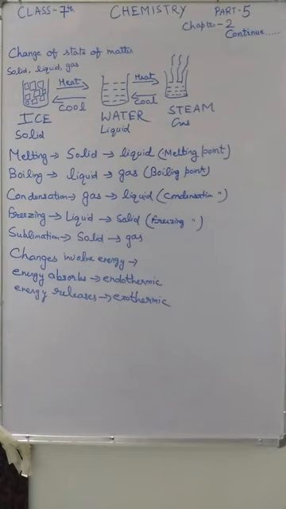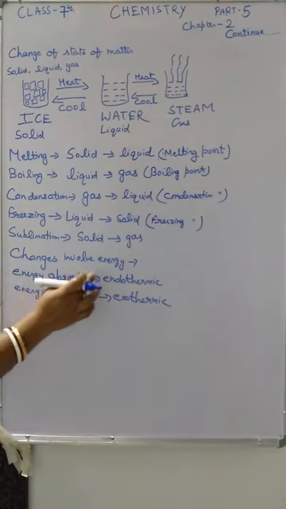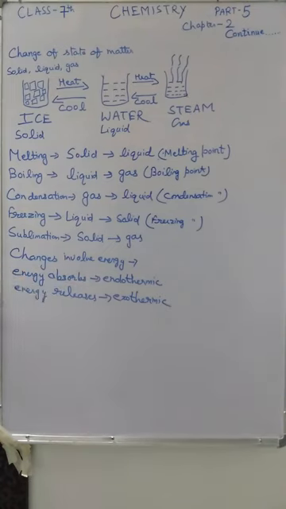Energy absorbed means, for example, when you play football you need muscular energy. Cooking of food and melting of ice need heat energy. Photosynthesis needs light energy. In all these cases energy is absorbed, so they are examples of endothermic change. In exothermic change, examples are bursting of a firecracker, burning of a matchstick, and glowing of an electric bulb, which release light energy.